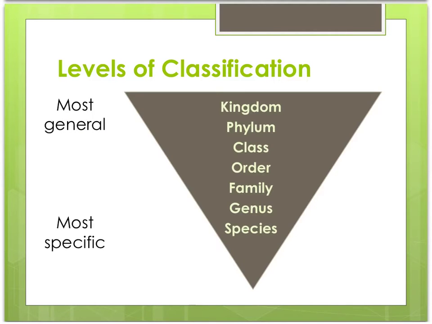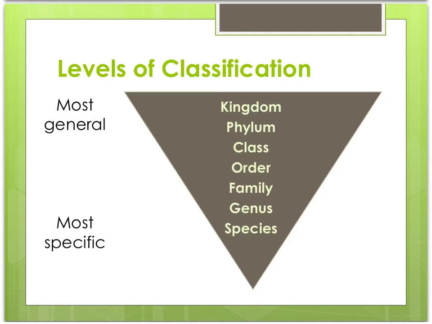In order to classify organisms, scientists must place them into taxa, or levels of classification. The levels of classification are kingdom, phylum, class, order, family, genus, and species. Each living organism is placed into a taxa, according to characteristics they share with other organisms in the taxa. For example, organisms in the same order share certain characteristics that are special to that order.